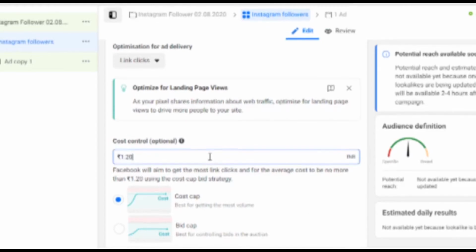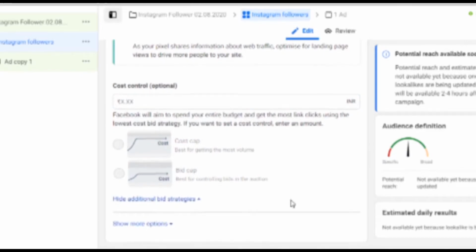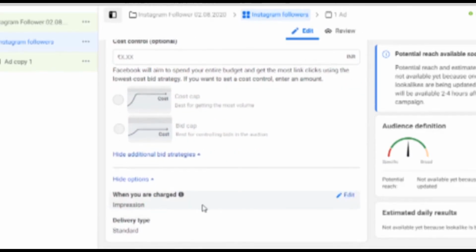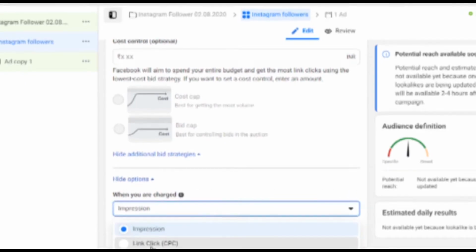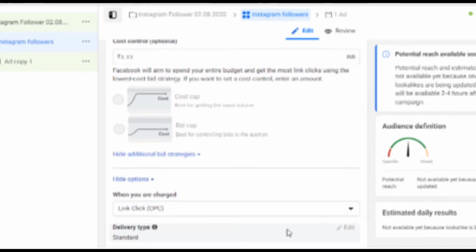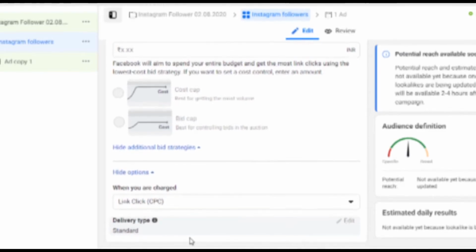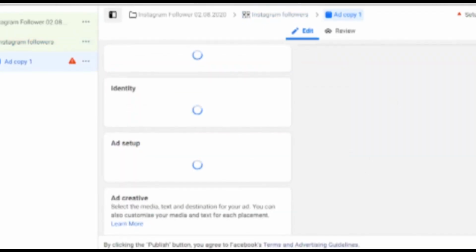Like for example, it will not give you exactly 1 rupee, it might, but sometimes it doesn't. So it might give you 2 rupees, max 3, not more than that. So you can control cost over here. It is a good option, and it is optional. Initially, don't put it in when you're starting, but once you're getting like 5, 6, 10 rupees stuck, then you can put a cost control there. So this is the last part of the ad.